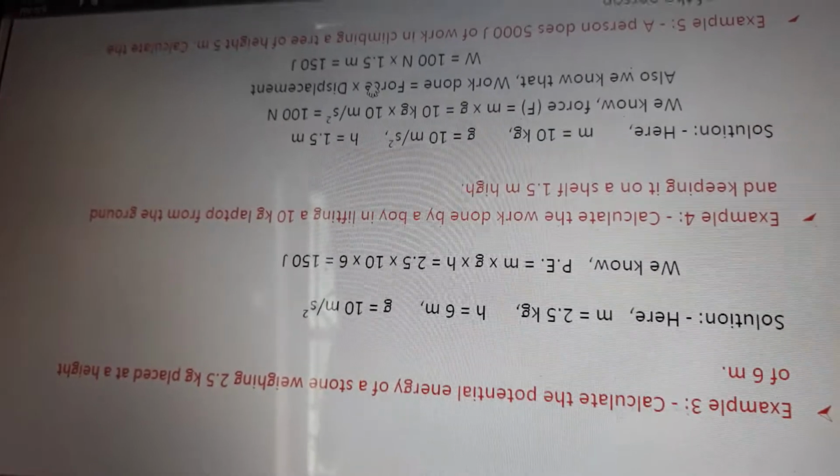Calculate the work done by a boy in lifting a 10 kg laptop from the ground and keeping it on a shelf 1.5 meter high. So here the mass of the laptop is given, 10 kg, and g's value we know, 10 meter per second square. h is equal to 1.5 meter. You only put in the values. Just write down work done equals force into displacement.